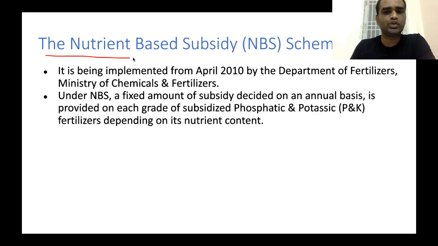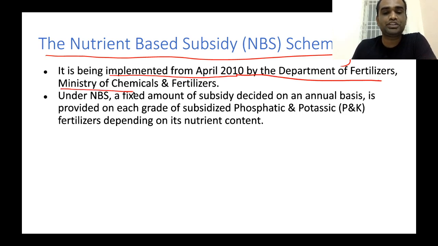Now the next one is the nutrient based subsidy scheme. What are the particulars of this scheme? This scheme is being implemented from April 2010 by the Department of Fertilizers under the Ministry of Chemicals and Fertilizers. This information is very important from the prelims point of view. Why? Because if UPSC is asking this question, students will think that since fertilizers comes under the domain of agriculture, the natural option would be Ministry of Agriculture, but that's clearly wrong. Fertilizers come under the Department of Fertilizers, which comes under the Ministry of Chemicals and Fertilizers.